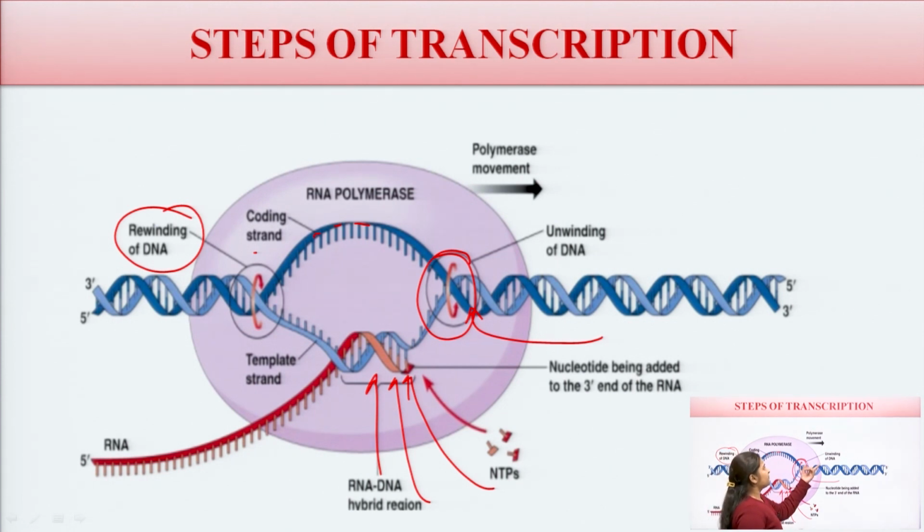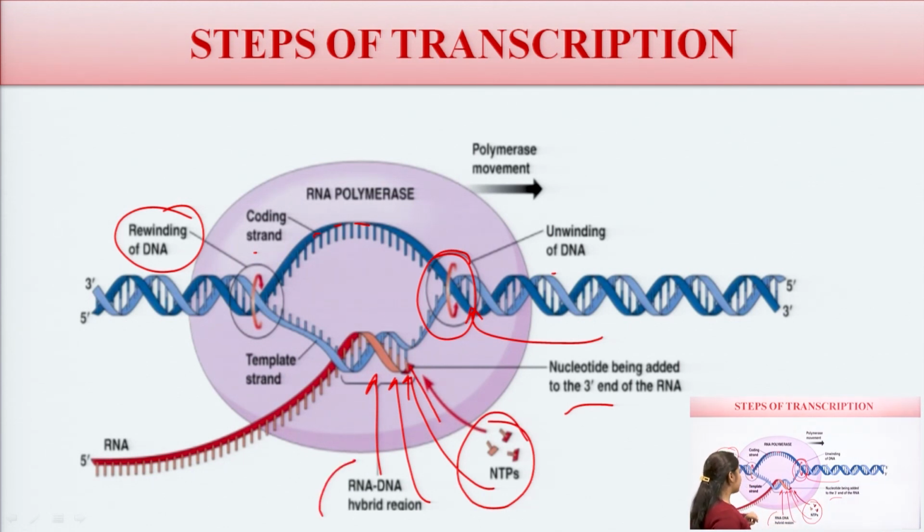First it's unwinding of the DNA. The DNA tries to uncoil, and nucleotide bases are added to the 3' end of the RNA. These are the NTPs which bind, and this is the DNA-RNA hybridization region, and this is the template strand. So this is about the process of transcription.